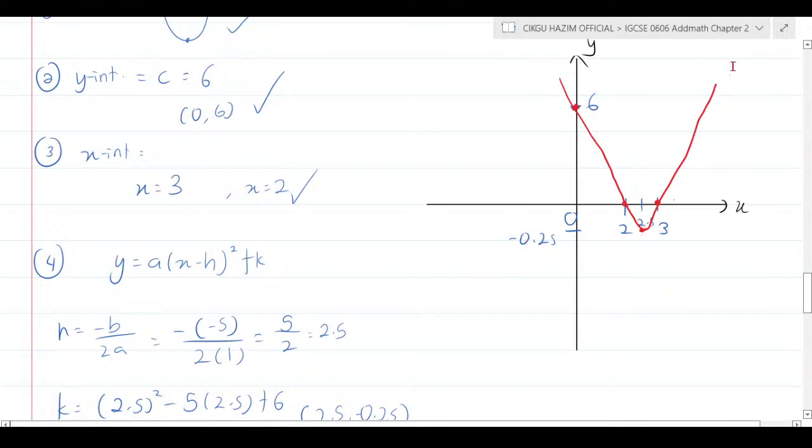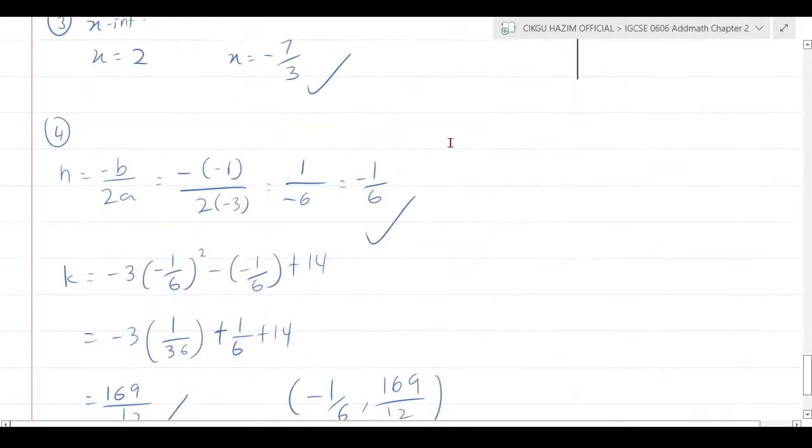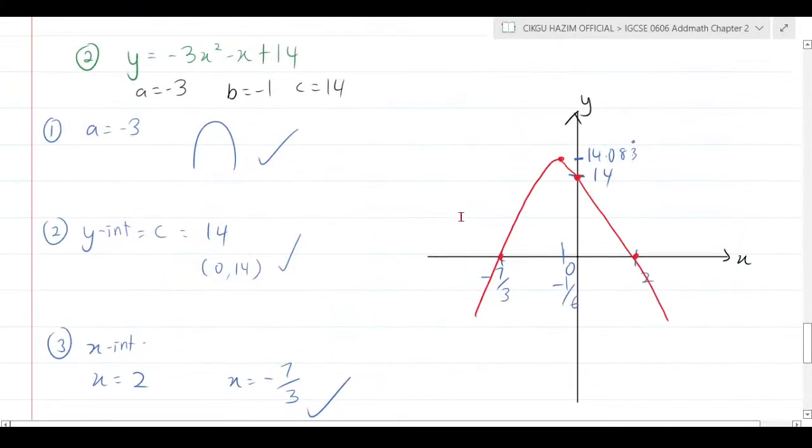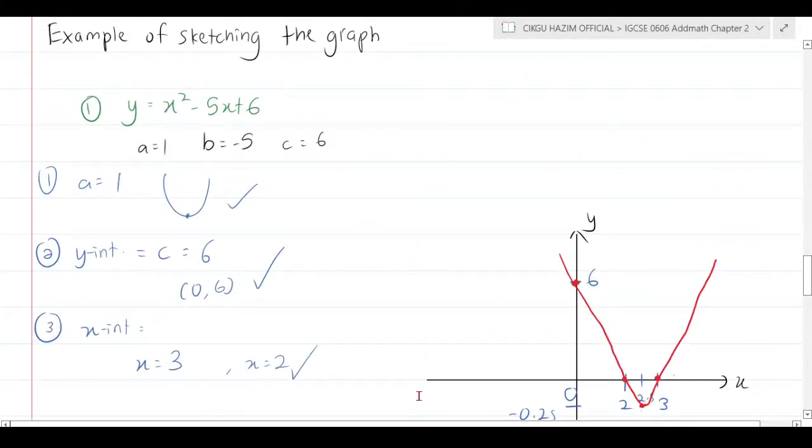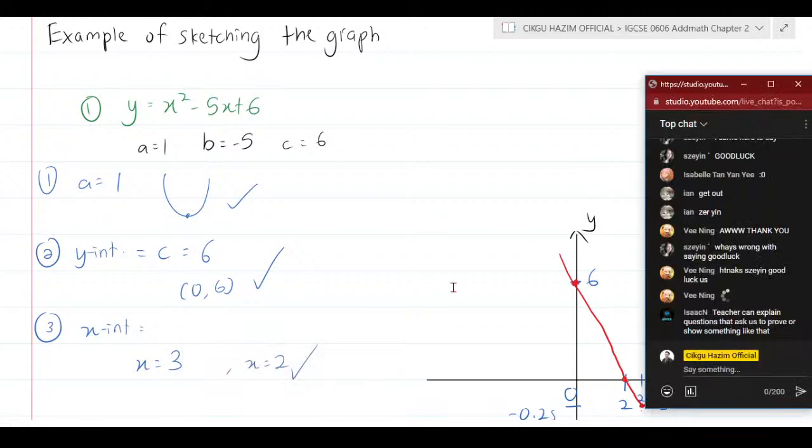I pinpoint these and then I draw the smile shape graph here. And that's how we sketch the quadratic graph. You can refer to the next example in my previous video. I hope that's clear now.